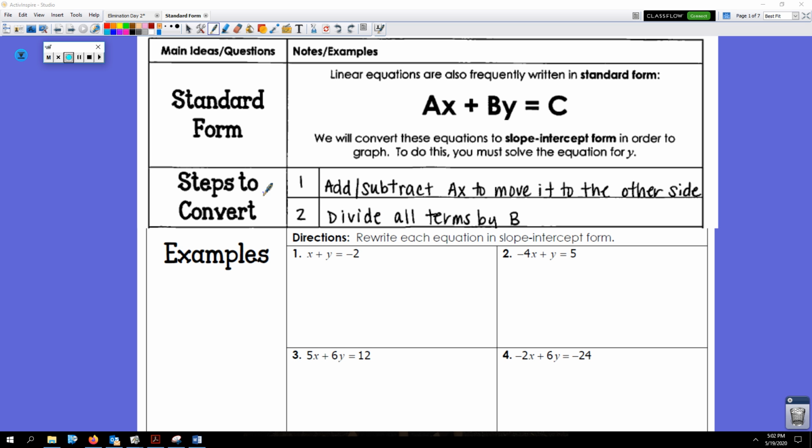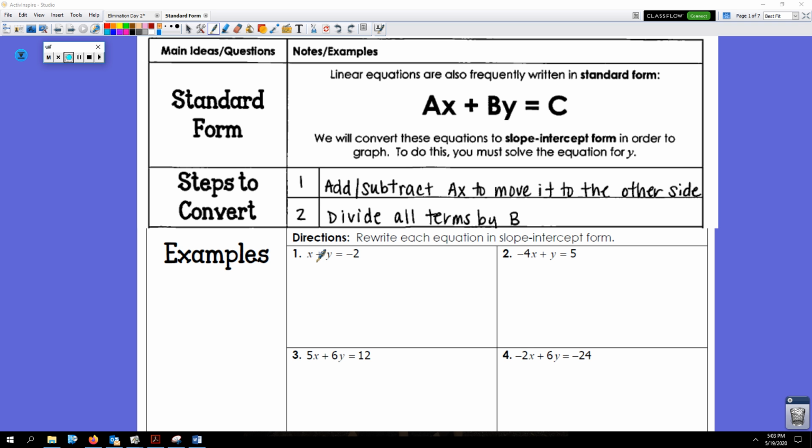So sometimes you're asked to convert an equation from standard form into slope intercept form, and that is what we are going to do today. So the steps to convert, you should write these down. First thing you want to do is add or subtract whatever's with x to the other side of the equation. Meaning it's on the left, so I'm going to move it to the right. Then you want to divide all the terms by b. Whatever number is in front of y, we're going to divide all the terms. Your x term would be here, your c term will be here, and then you would have an equation in slope intercept form. y equals mx plus b.